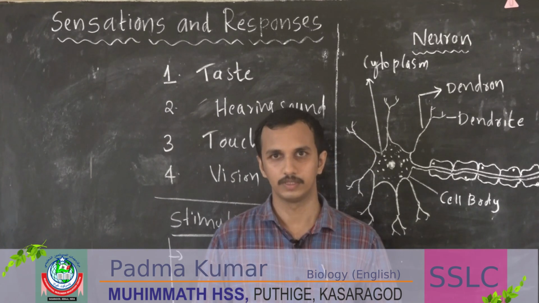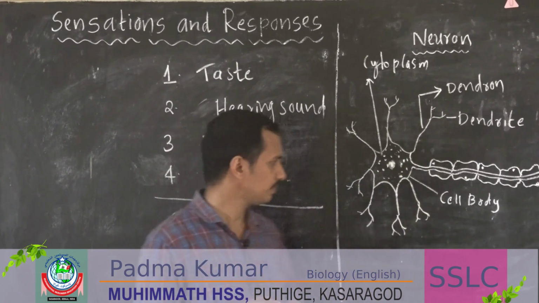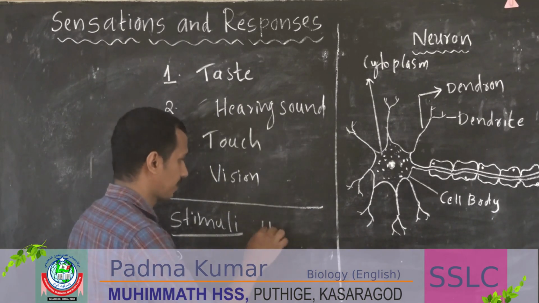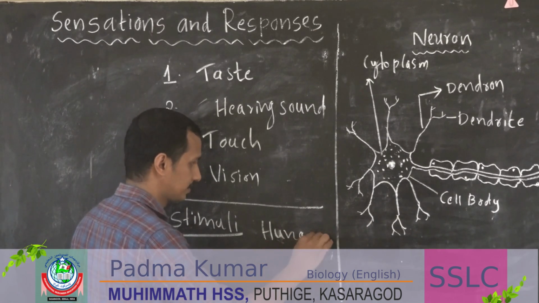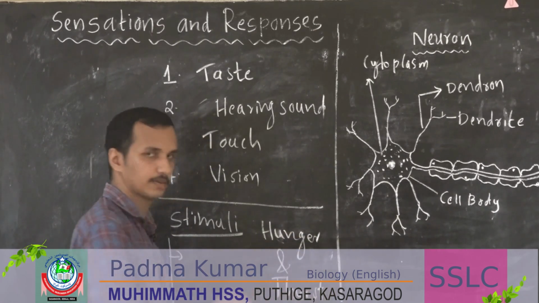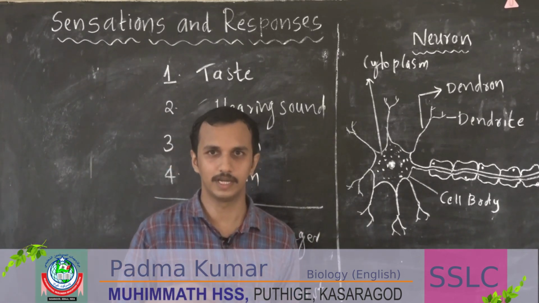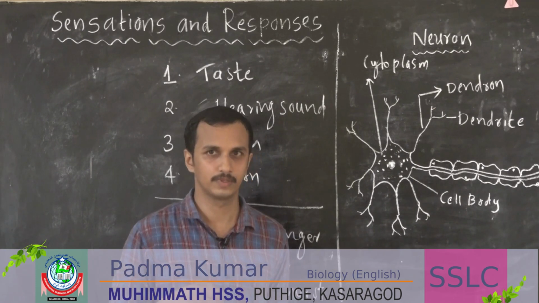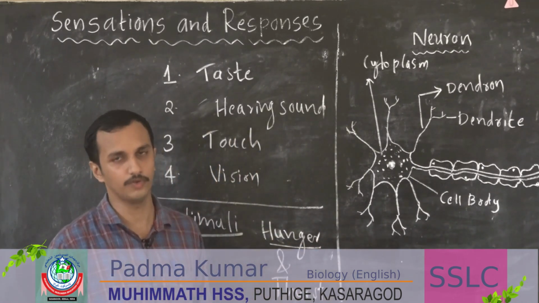No, it is produced inside our body also. For example, hunger and thirst. Are they produced outside or inside the body? Yes, inside the body of the organism.